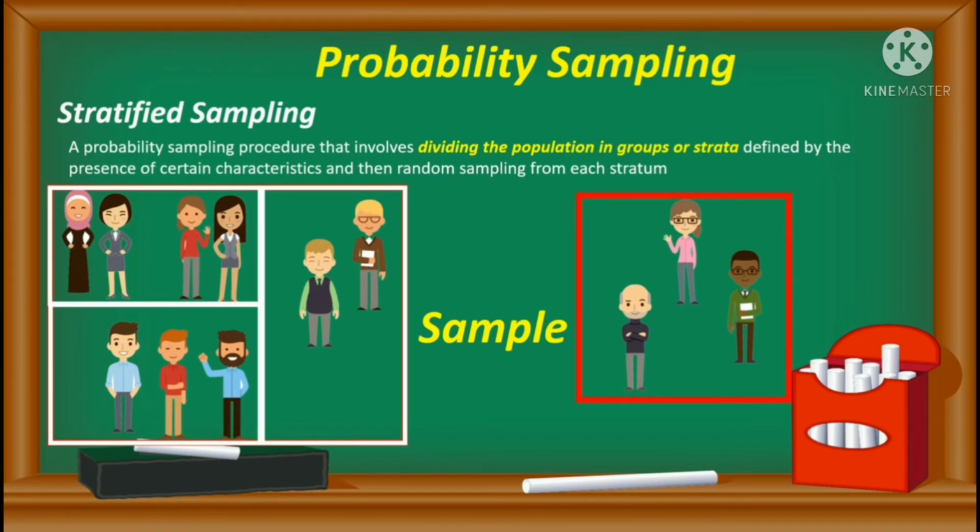So did you note the difference between the cluster sampling and the stratified sampling? With stratified sampling, the sample includes elements from each strata, but with cluster sampling, samples include elements only from one selected cluster. That's the difference between stratified sampling and the cluster sampling.